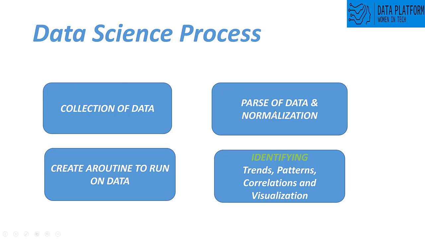So these are the four main phases in a data science process, and the data scientist's day-to-day job is to do this kind of data cleansing and routine writing, and try to find proper information from data, and this information is later used in the machine learning phase as well. So let's move on to the next one.